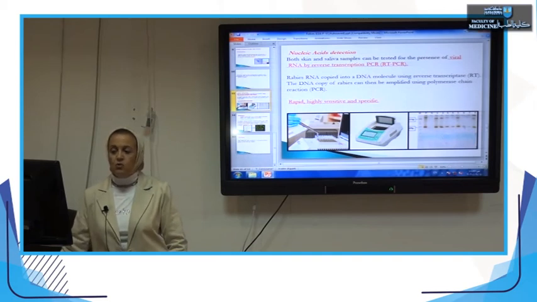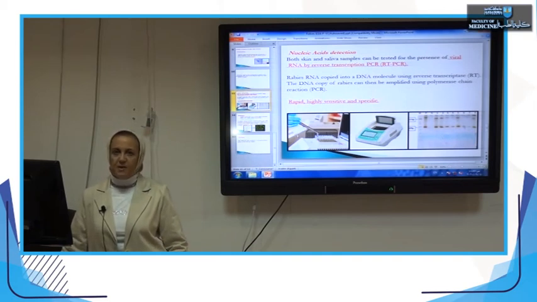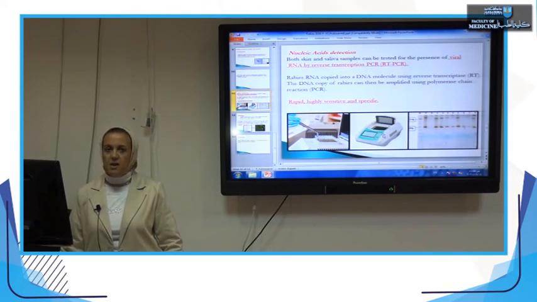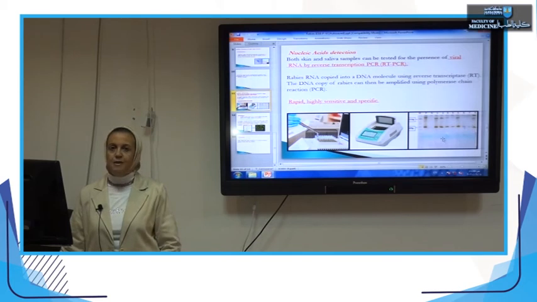This figure shows where we prepare the specimen. We put the reverse transcriptase enzyme to transfer the RNA of the virus to DNA, and by special techniques and special preparation, it is put on this amplifier, which amplifies the number of genome copies of the DNA present in the specimen. And after it is complete, we stain by gel, run it through gel electrophoresis, and detect the presence of the viral RNA.